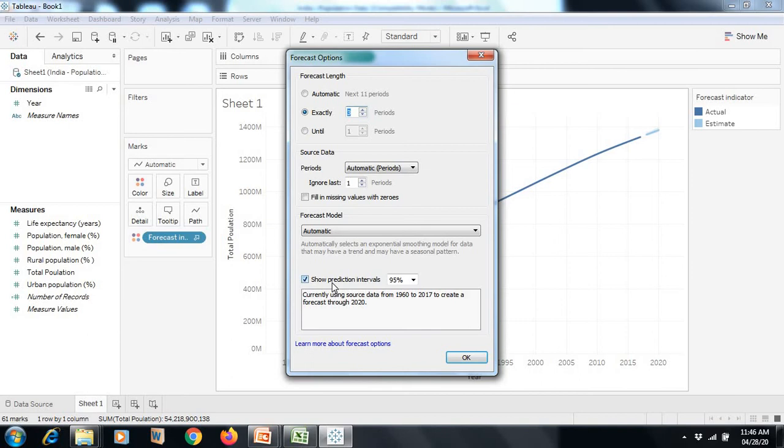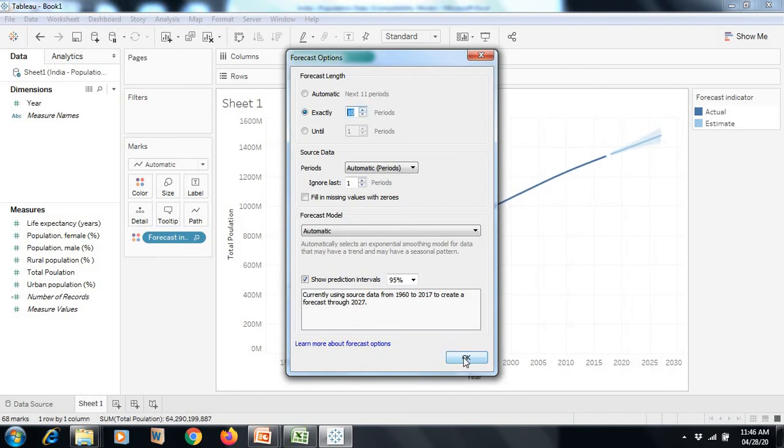Similarly, this is the 95% confidence interval. This shaded area represents your confidence interval. I am just adding more years so you will be able to see the impact. The shaded area represents the confidence interval.